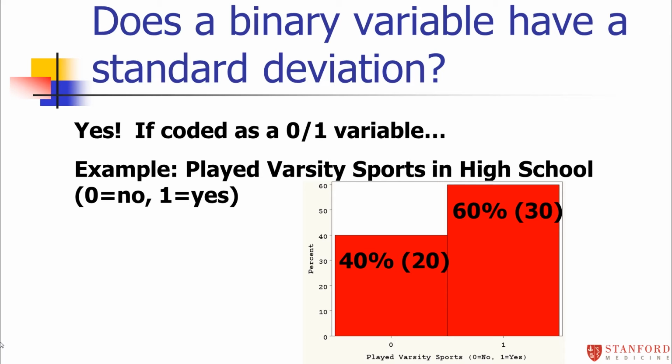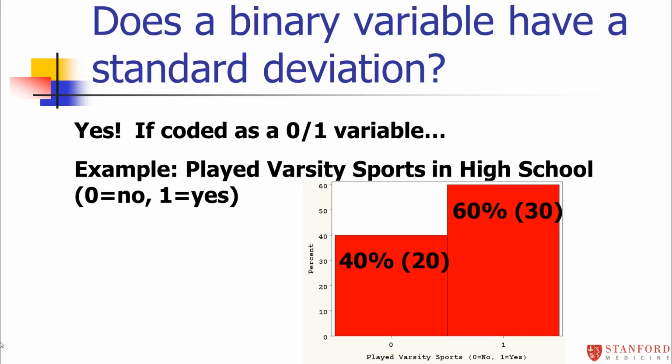Now, I mentioned in an earlier module that binary variables can be thought of as 0-1 variables. You can code them as 0-1s and think of those 0s and 1s as numbers. And we saw that a binary variable has a mean and a median. Does it also have a standard deviation? Sure, of course. If you think of it as 0s and 1s, you can also calculate the standard deviation.